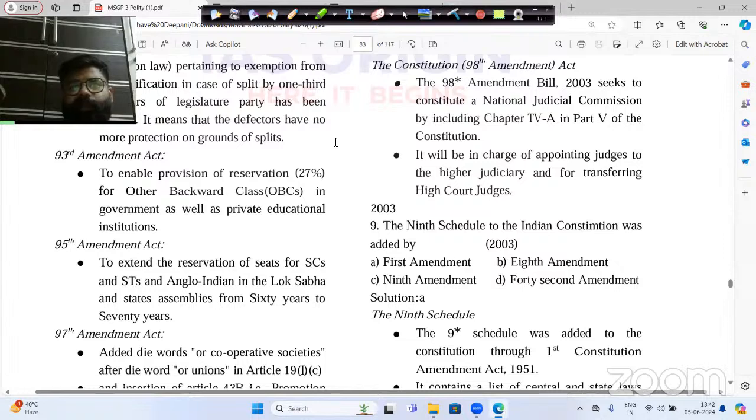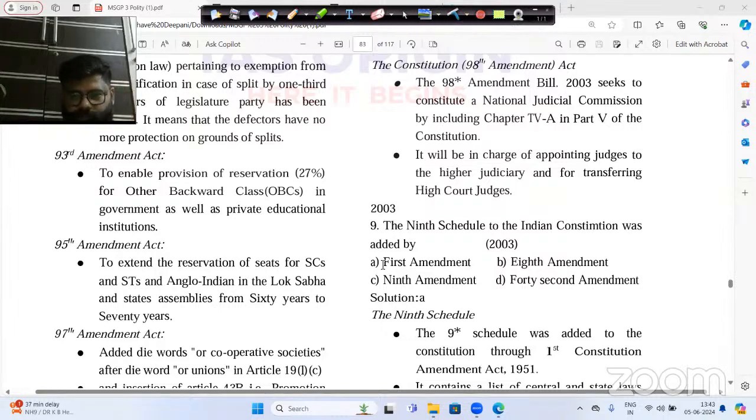Now you see here that the land reforms or the 9th Schedule question is repeated again. In 2003 it was asked by which Constitution Amendment the 9th Schedule to the Indian Constitution was added. Sir, it was added by the first Constitution Amendment of 1951, through which we got the land reforms under the Pandit Jawaharlal Nehru government, and through which we also got the 9th Schedule. So it is very, very simple and logical. So no problem with this.